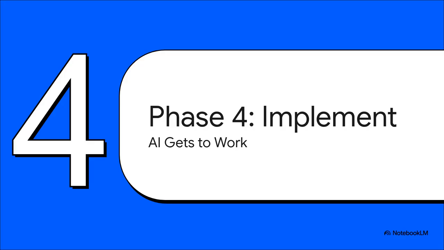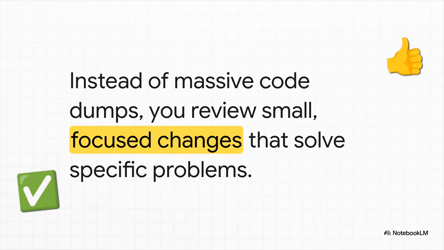And now we get to the fun part, implementation. The spec told the AI what to build, the plan told it how, and the tasks gave it a step-by-step guide. Now it's time for the AI to roll up its sleeves and actually write the code. And because all that work was broken down into tiny tasks, you can say goodbye to reviewing these 1,000-line code dumps where you have no idea what's going on. Instead, you're reviewing small, focused changes, which makes the whole code review process way faster, way easier, and a lot more effective.